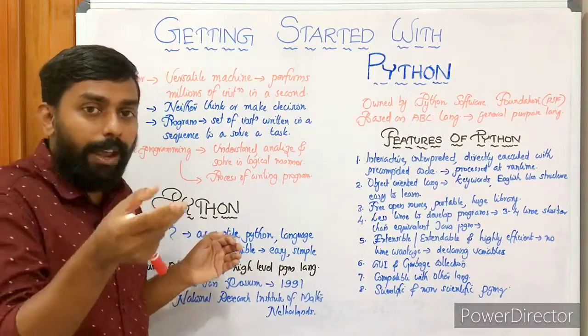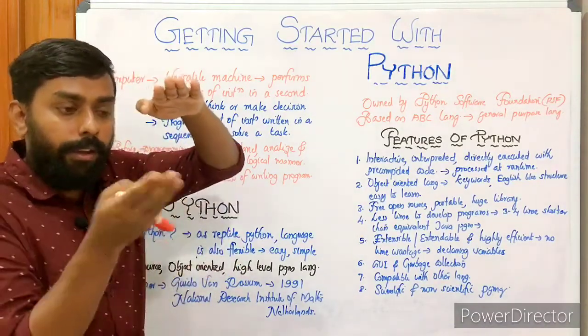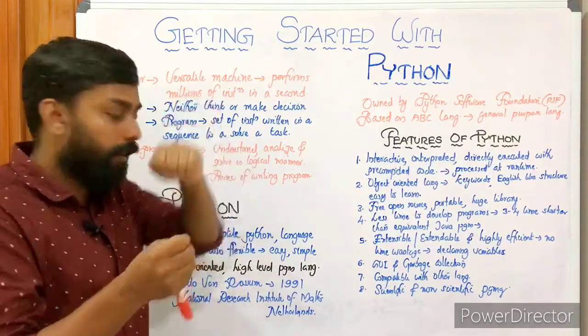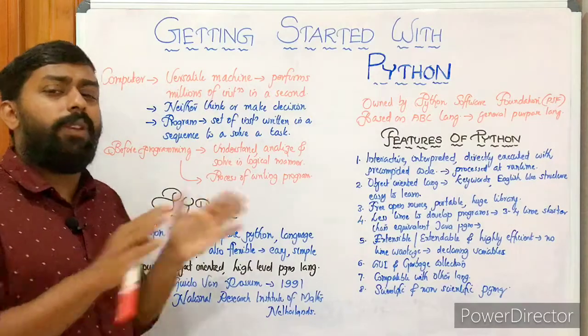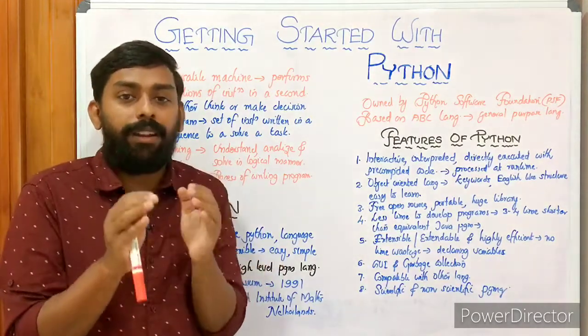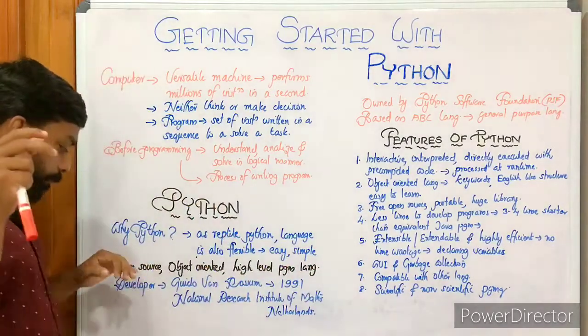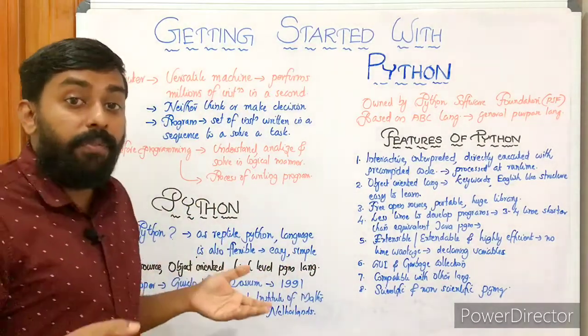Assembly language lies in between high level and low level. It is medium. We don't go for assembly language. Our language is a high level programming language. Anyone having a common understanding of English can learn a high level programming language. Then development. Who is the father of Python?